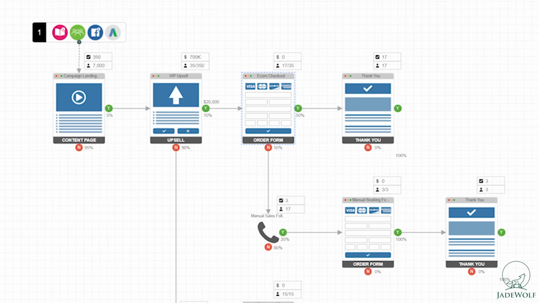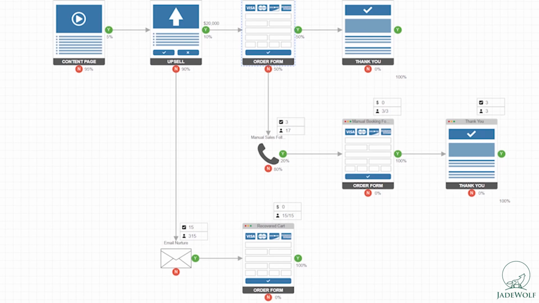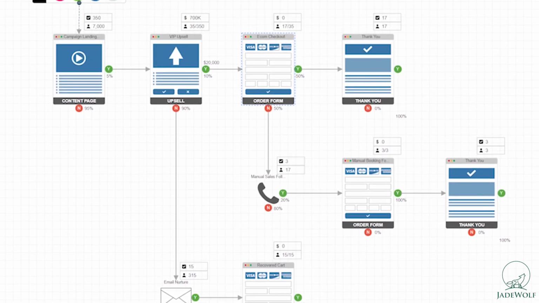Then obviously, if somebody types in all his data, all his upsells, but then doesn't convert, maybe we can have, if it would have been a larger booking, a sales rep call him right from the hotel and make sure that the guest had the option to get everything he wants. So maybe there's something that wasn't available through the direct booking engine. So maybe the sales rep can close the sale and finalize the booking for the guest.